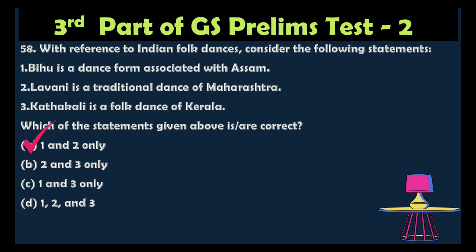The correct option is 1 and 2 only, because Bihu is the folk dance performed in Assam during the Bihu festival. Recently we saw it in the news. And Lavani is a traditional dance form of Maharashtra known for its energetic performance. So statement 2 is also right. Kathakali is a classical dance form, not a folk dance. So the third statement is wrong. So the option is A, 1 and 2 only.